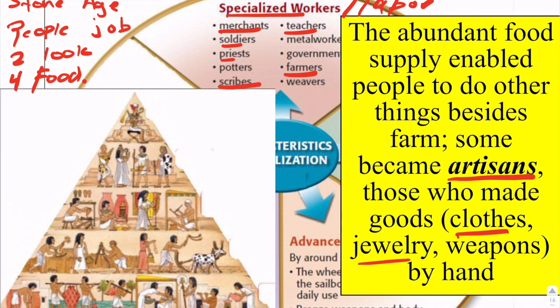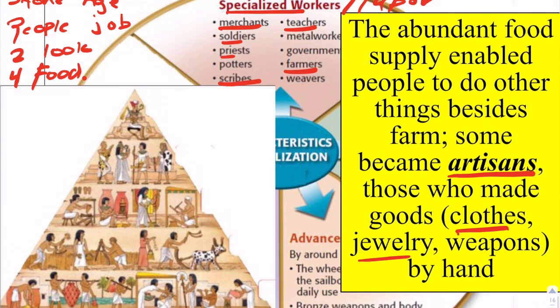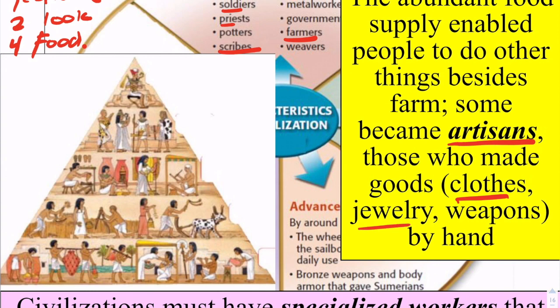Imagine if in Mercedes, Texas, everybody was a pizza delivery guy. If you wake up at 3 in the morning, sick and you're dying and you need to go to the doctor, you need to drive to Weslaco or outside of Mercedes because everybody in Mercedes is now a pizza delivery man or woman. So everybody cannot have the same job. It just won't work. You need a combination of a different series of jobs. Civilizations must have specialized workers that do specific jobs.